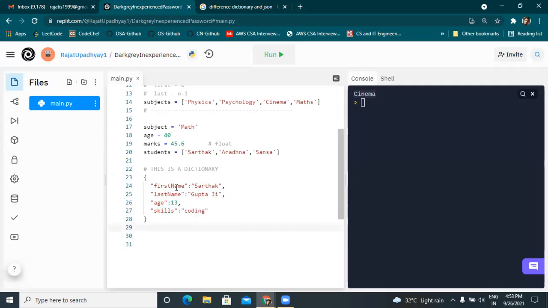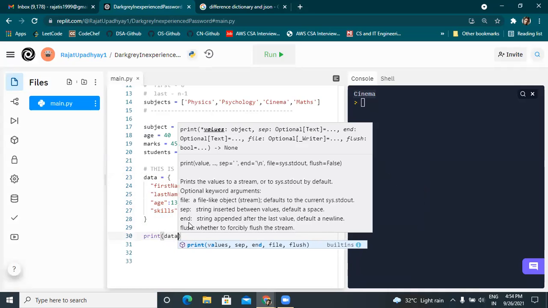So first name is Sarthak. This is a key and this is the value. There is another key, last name, with another value, Gupta ji. There is age, a key, and there is a value. So there is a key-value sort of thing. If I store it inside some variable, I'll say data equals this, and I'll say print data.